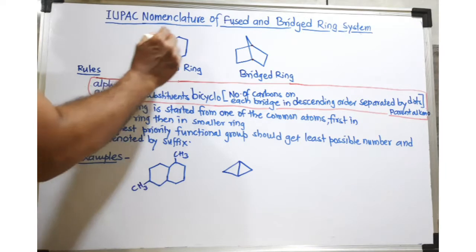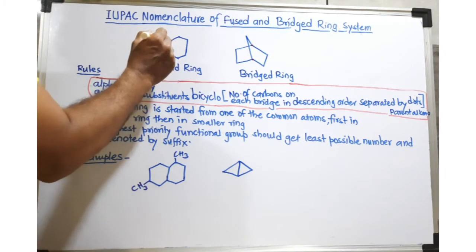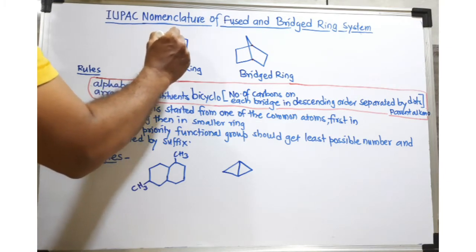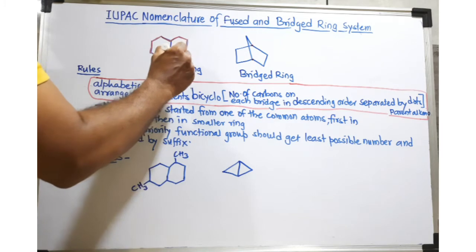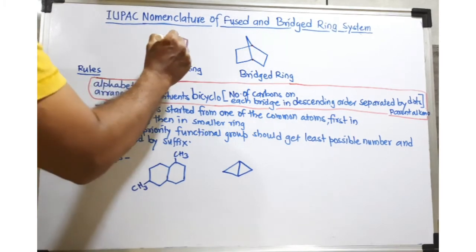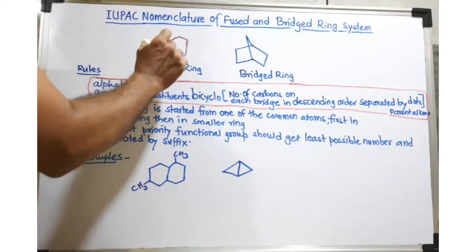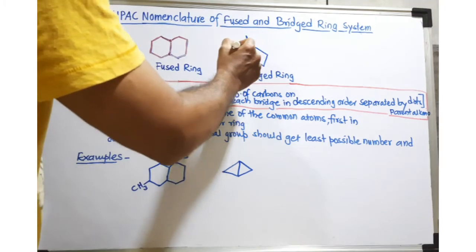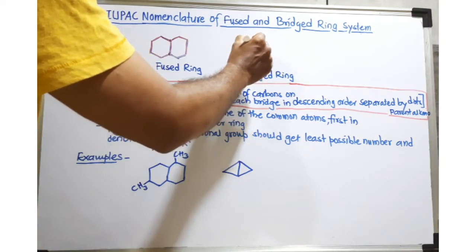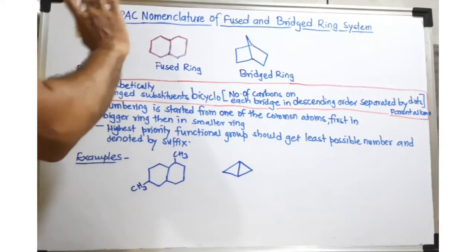And here in the fused ring system, there are actually three bridges. One is this one, another is this one, and one more bridge is this. So all these three bridges are joining these two carbons. Here also there are three bridges which are joining at these two carbons. Now you have to remember all these things.